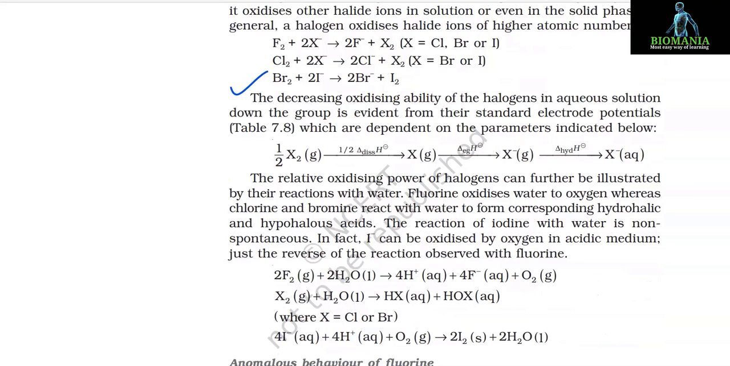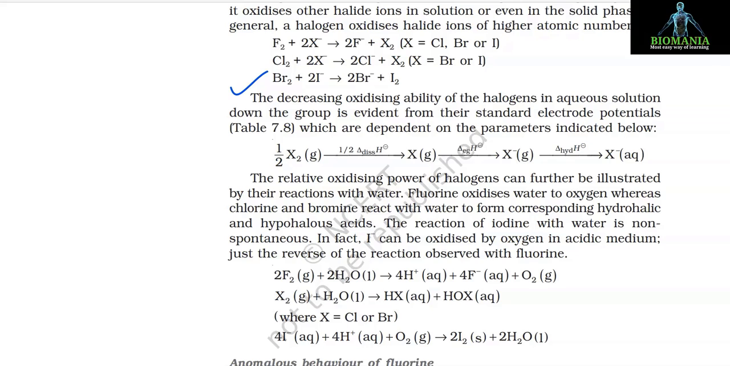The decreasing oxidizing ability of the halogens in aqueous solution down the group is evident from their standard electrode potentials, which are dependent on the parameters indicated below. Half X2 gives out X negative, and then X negative aqueous. The first three are gases, and the last one is the aqueous form.